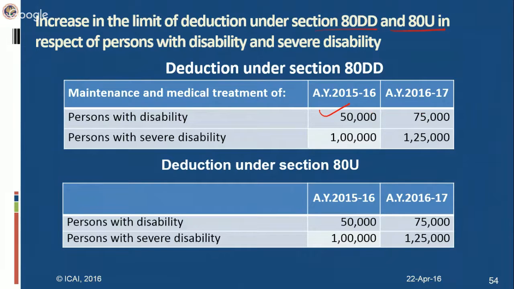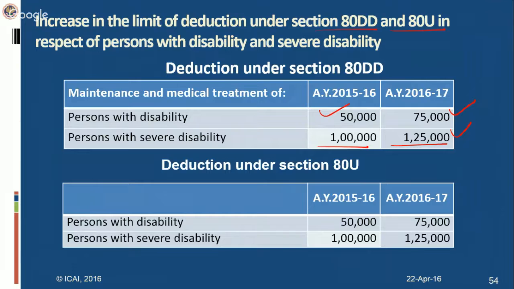Now the limit has been increased to 75,000 in case a person is suffering from disability. If that dependent is suffering from severe disability, the deduction which was for AY 15-16 is 1 lakh. Now the limit is increased to 1,50,000. The dependent means a person who should not claim a deduction under section 80U, or the other persons which are mentioned therein.